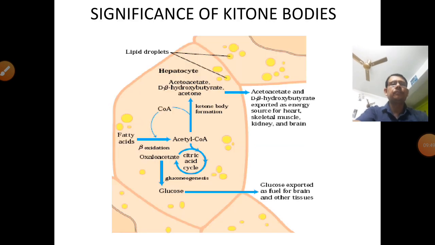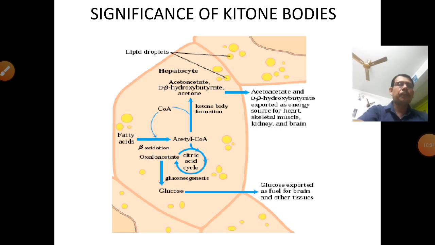That is the ketolysis. Another significance of the ketone bodies: in lipid droplets, the hepatocytes basically utilize ketolysis as well as ketogenesis. In this case, the acetyl-CoA forms acetoacetate or beta hydroxybutyrate, and these are an energy source for the heart, skeletal muscle, kidney, and the brain. Oxaloacetate is another source of glucose, which is exported as a fuel for the brain and others. We know that the brain and renal cortex are totally dependent on the energy of glucose.